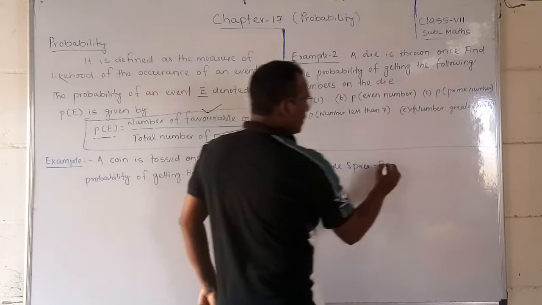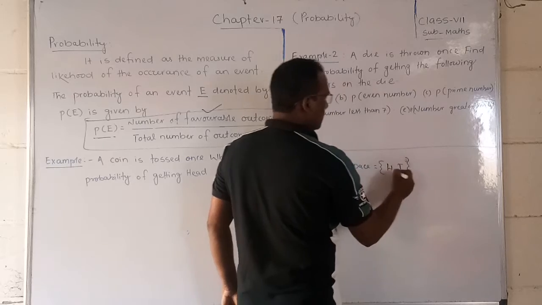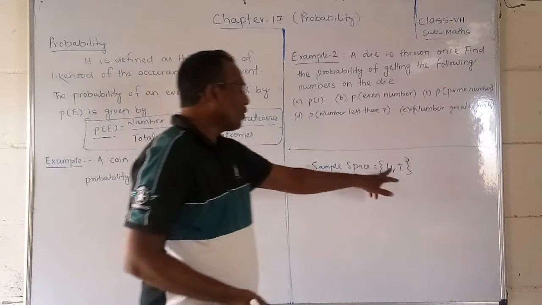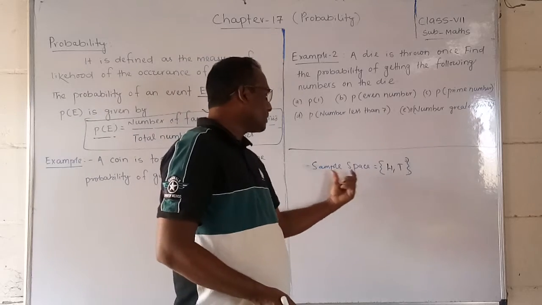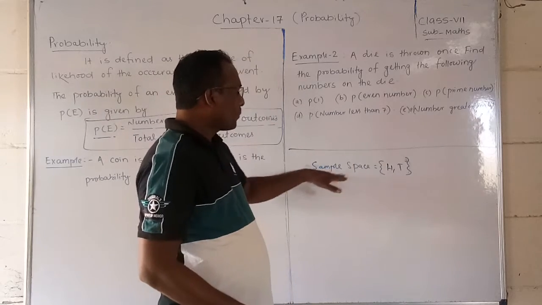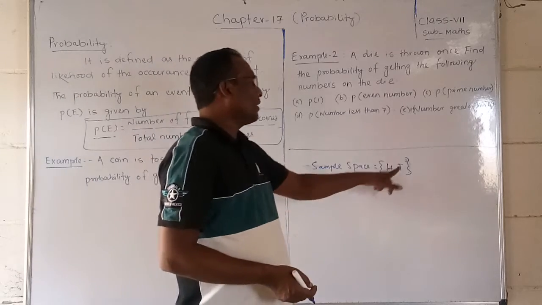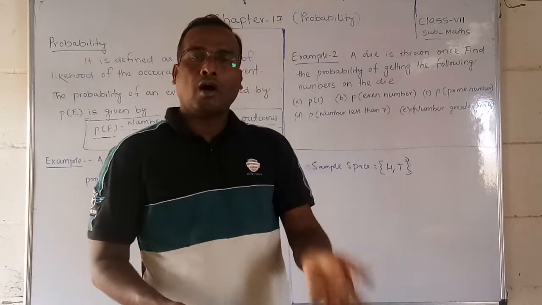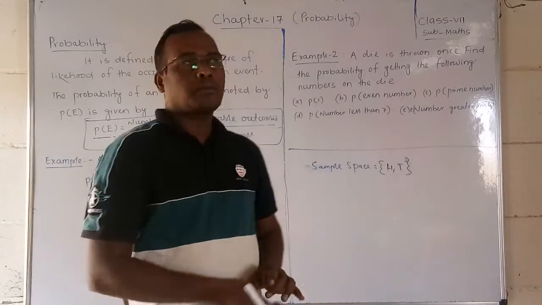Suppose you will get one head and one tail. So two outcomes will come. Writing it like that is the sample space. So when one coin is tossed, the sample space is head or tail. That means a head will come or a tail will come. The outcomes that can come are called the sample space.